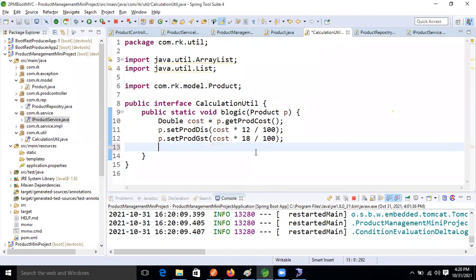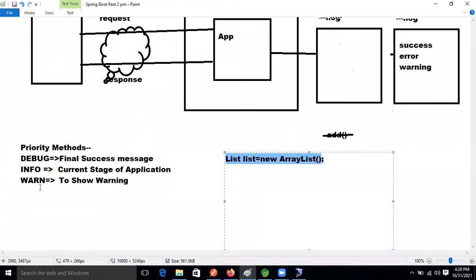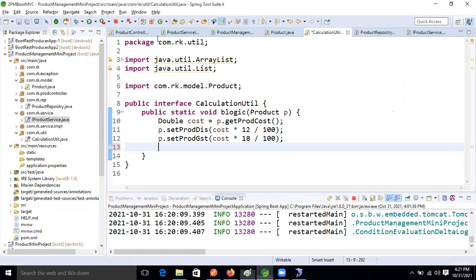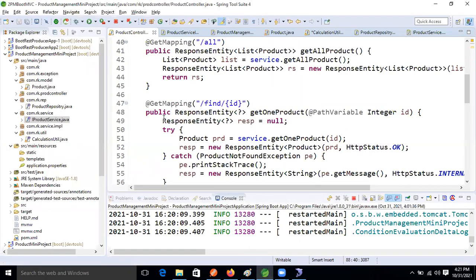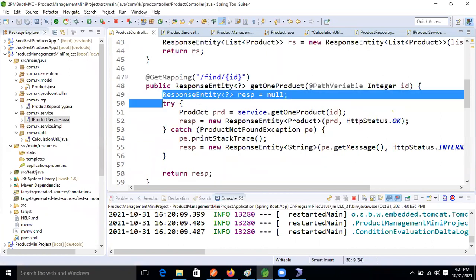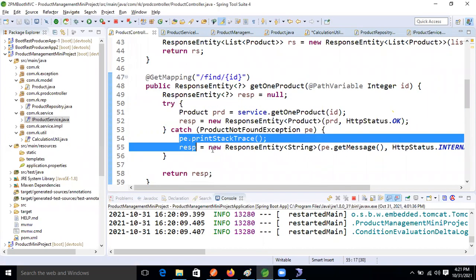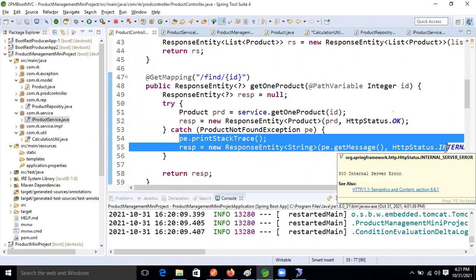So next one is the error method. The error method is for showing exception things, guys. We just wrote code in the controller. If the success block is there, with success messages, this block will execute. In the failure condition, which block will execute? The catch block, right? Yes, sir.